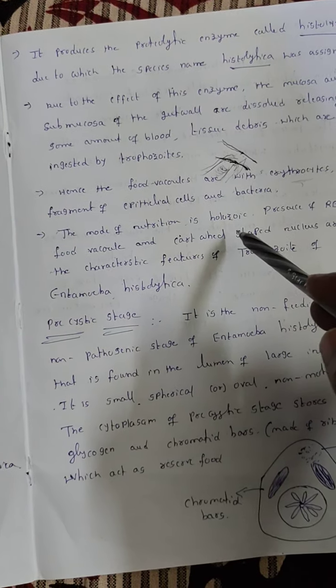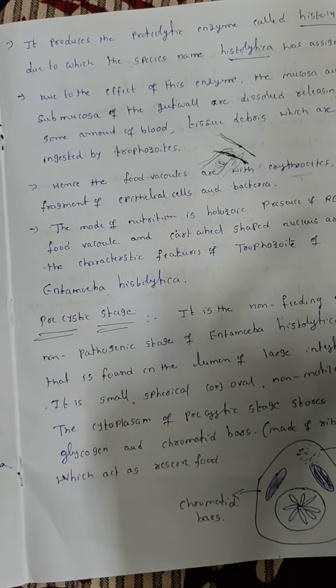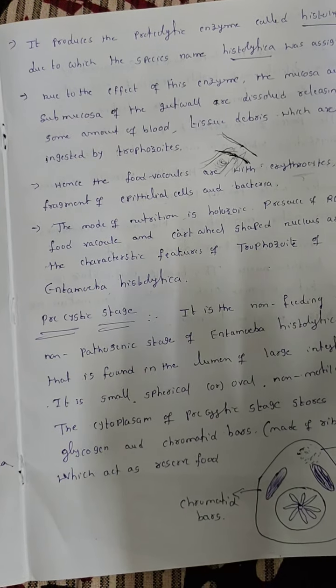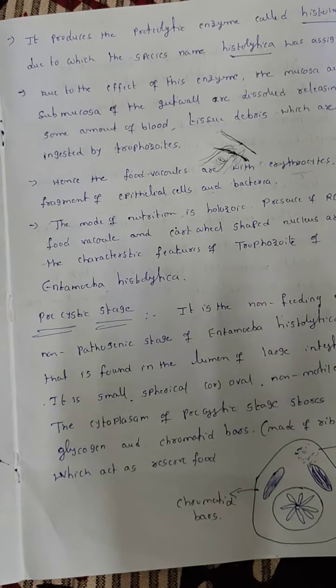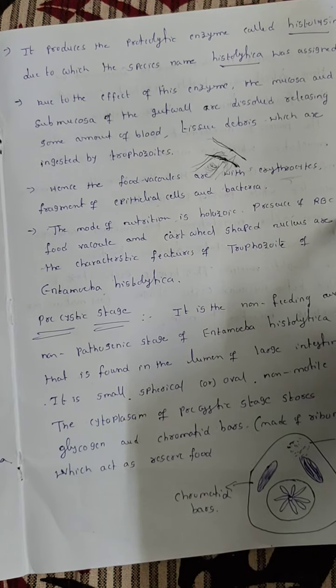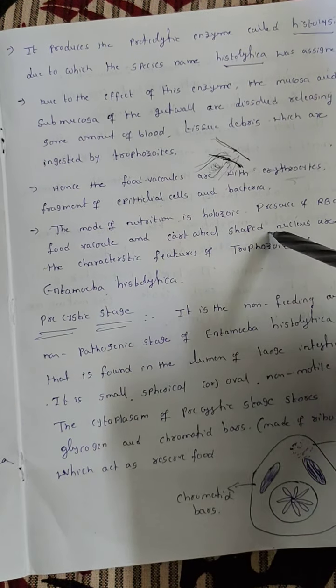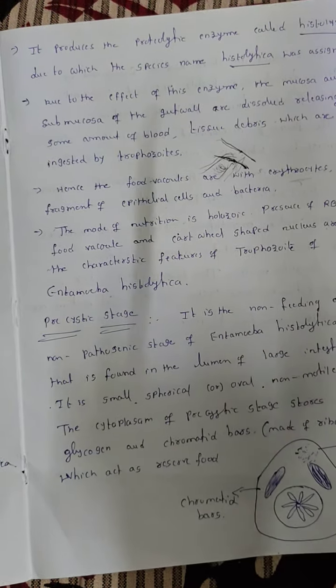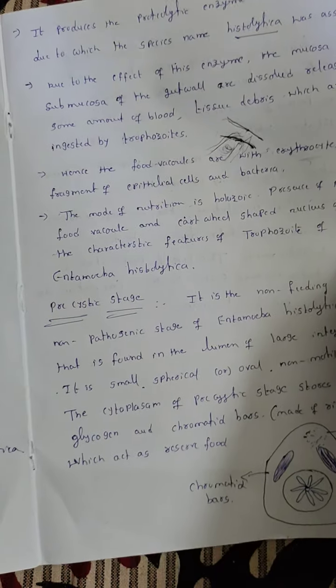The mode of nutrition is holozoic. Holozoic indicates cutting of the food particles into small particles. Presence of RBC in the food vacuoles and a cartwheel shaped nucleus is a characteristic feature of the trophozoite stage.